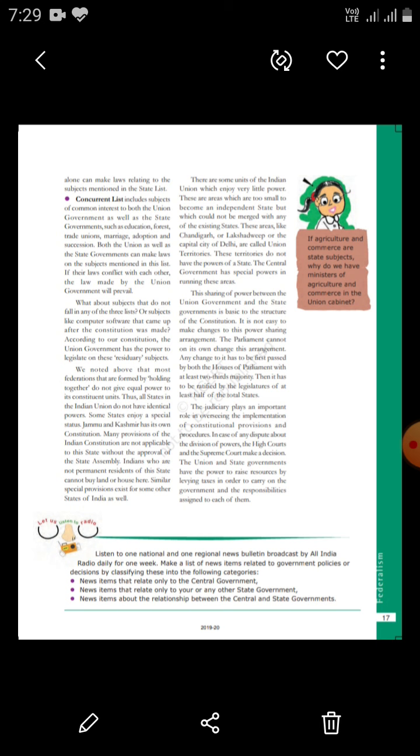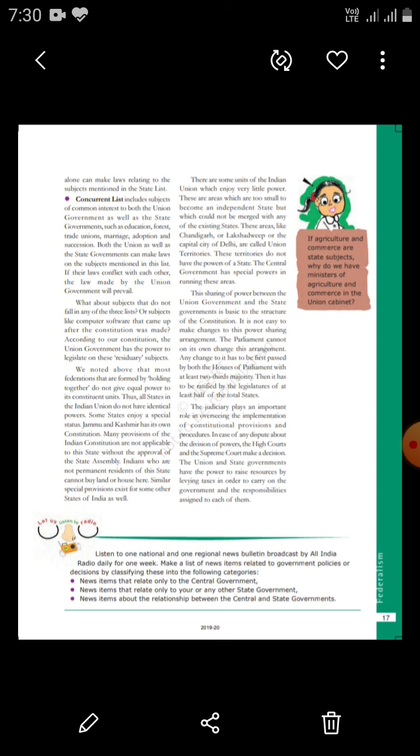According to our constitution, the union government has the power to legislate on these subjects, and these come under residuary subjects. The subjects which are not included in any of the three categories, that is the union list, the state list, and the concurrent list, come under residuary subjects, and the union government has the power over them. But all the states in India or the Indian Union do not enjoy the same power. Some states enjoy some special powers,